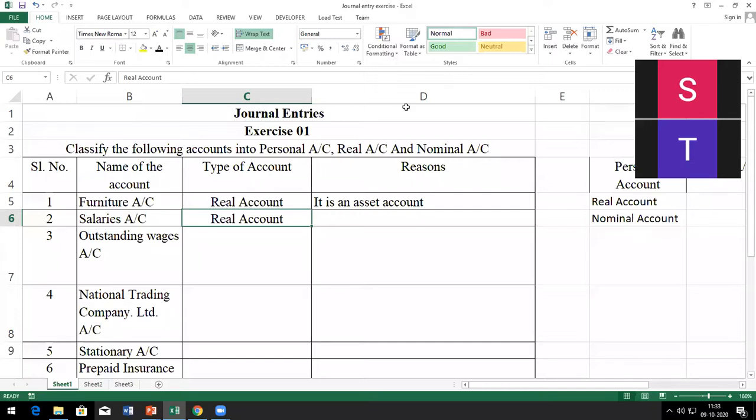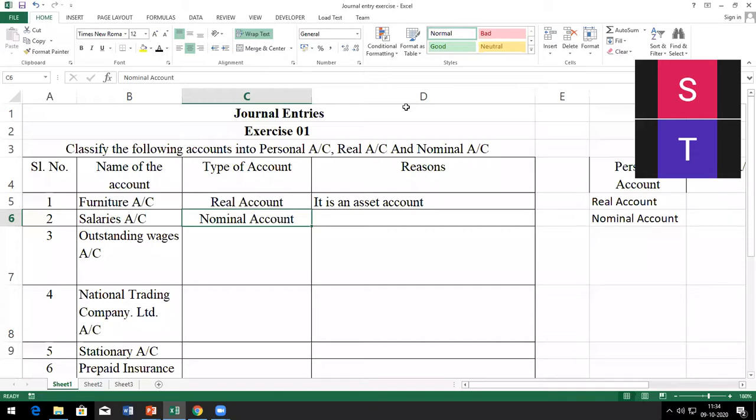You can guess, no problem. Salary is what: is it a person, an asset, or an expense? It's an expense, sir. Now you understand: salary is an expense, so it is a nominal account because it is an expenditure for the company.